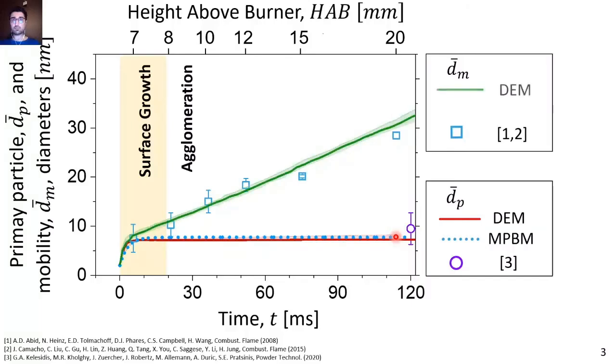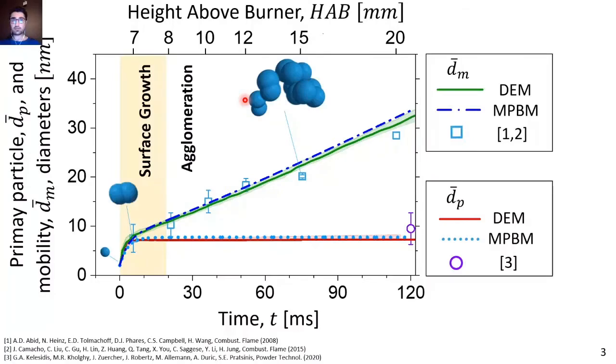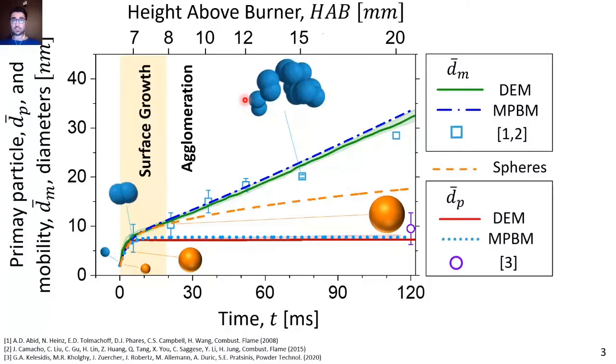On the other hand, the mobility diameter continues to increase due to agglomeration. Higher mobility diameter is associated with larger agglomerate structure with more primary particles. Monodisperse model again accurately predicts the evolution of mobility diameter. However, a spherical particle approximation does not take into account the fractal-like structure, and it overpredicts the primary particle diameter by a factor of 2 and underpredicts the mobility diameter by 40%.